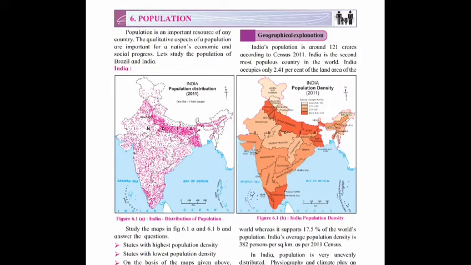Population is an important resource which plays a very important role in the development of a country. The population of India and Brazil differs in quantity and quality. This chapter is about a comparative study of India and Brazil with reference to features of population.